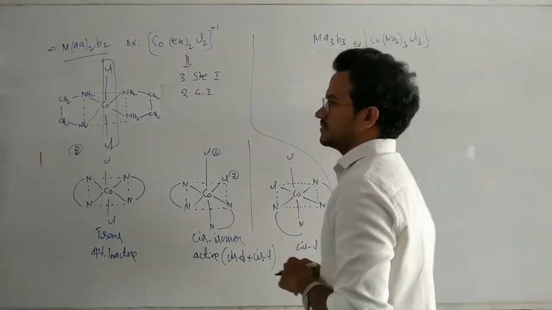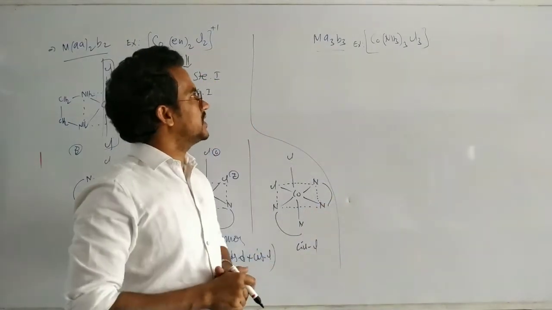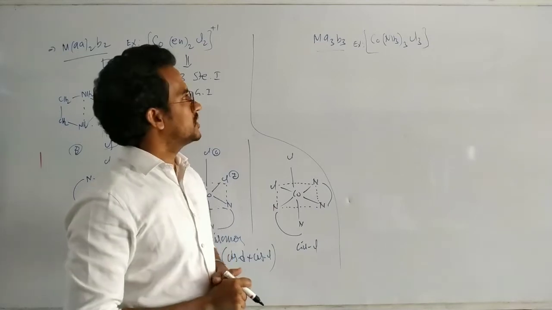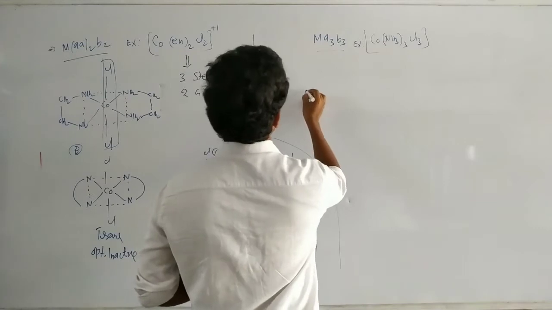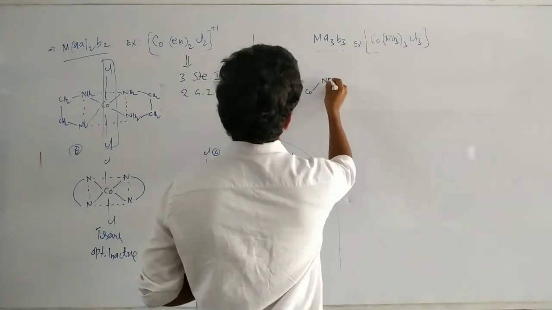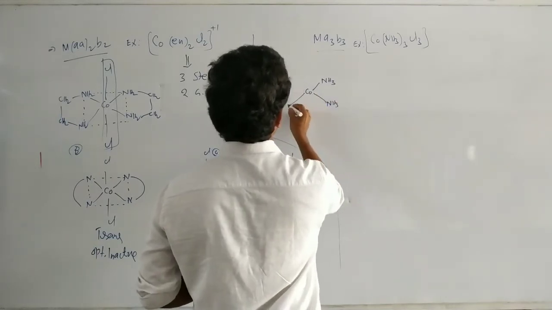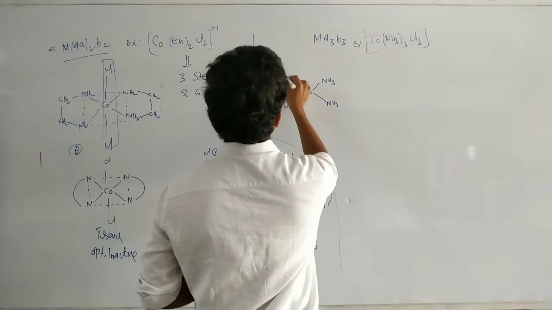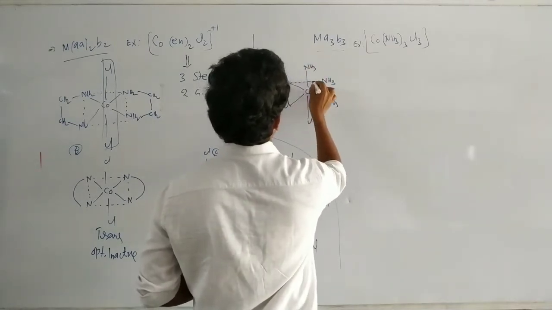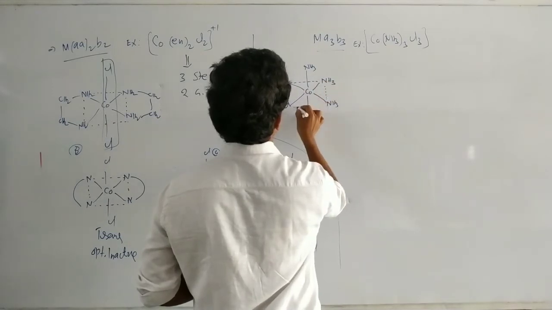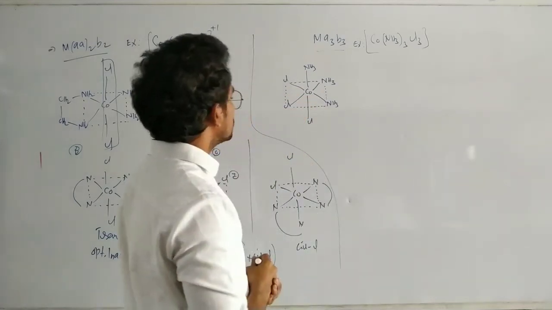Now here, MA3B3 is also a different case. MA3B3, octahedral. The example is Co(NH3)3Cl3. Here cobalt, NH3, NH3, Cl, Cl, Cl, NH3.